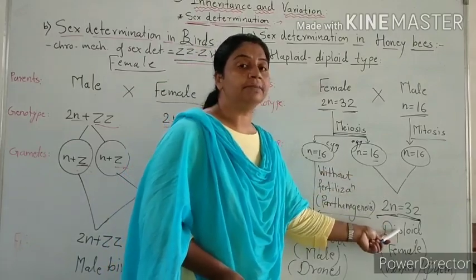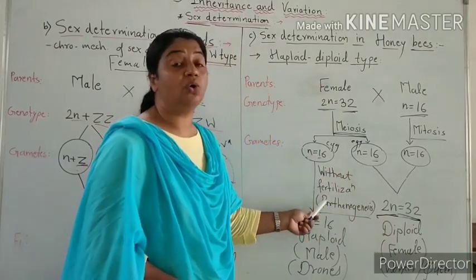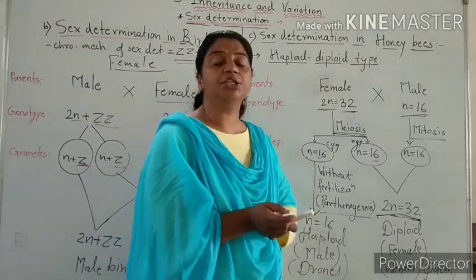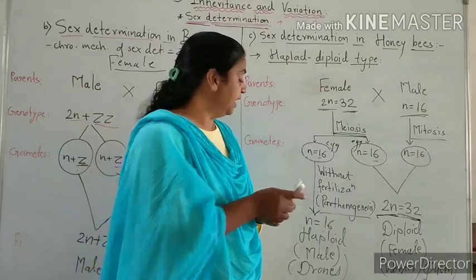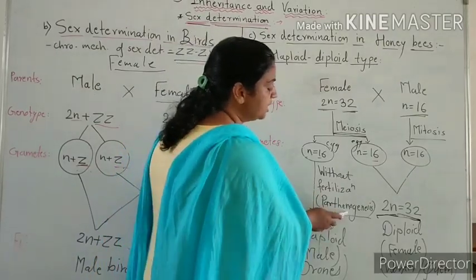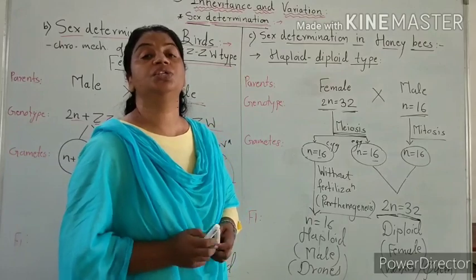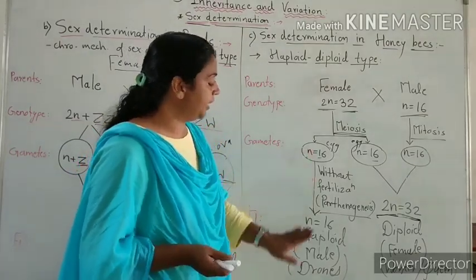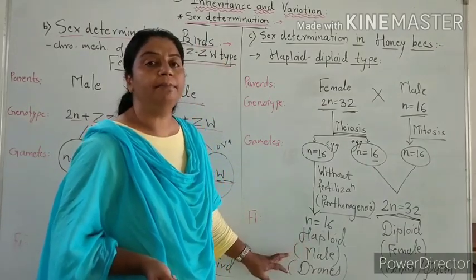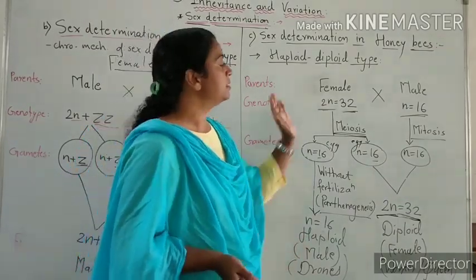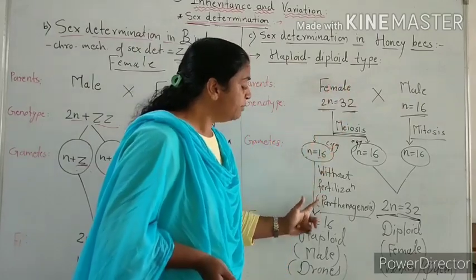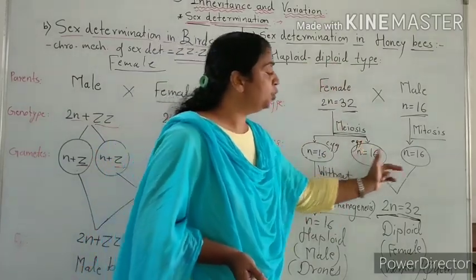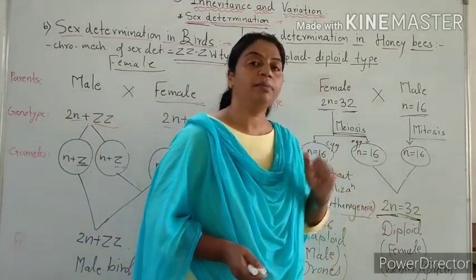A fertilized egg produces female, and an unfertilized egg, without fertilization, produces male. This process, where a young one develops without fertilization, is called parthenogenesis. By parthenogenesis, this haploid egg develops into a haploid male. Means when the young one receives one set of chromosomes it develops into male, and when two sets are received it develops into female.